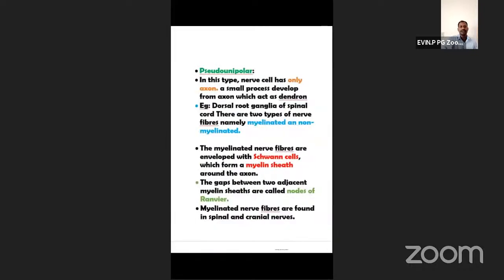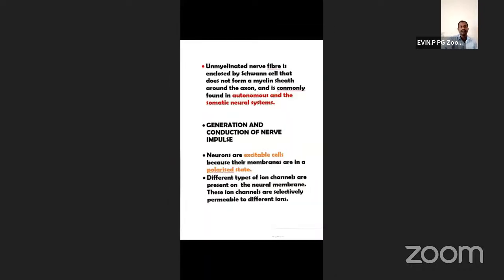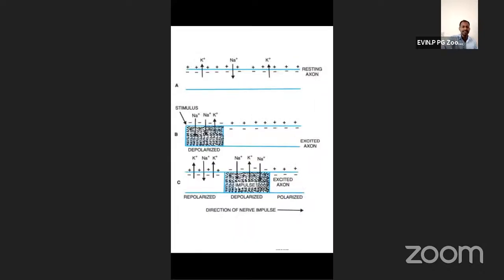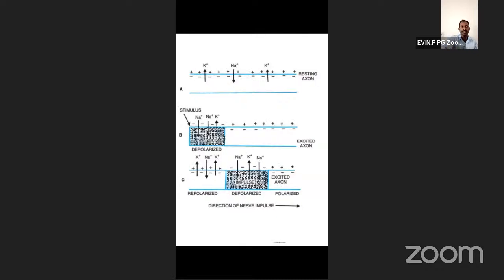Now see this diagram. You can see sodium ions enter into the cell.